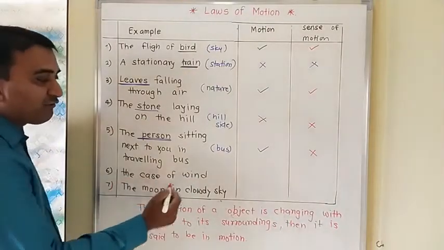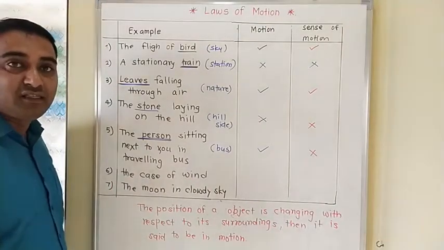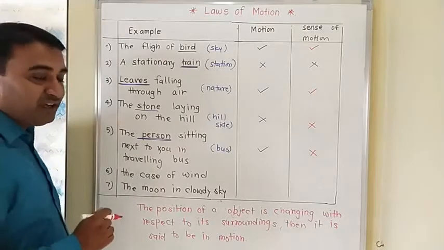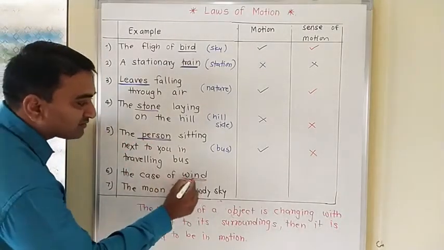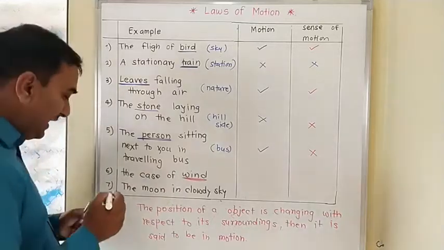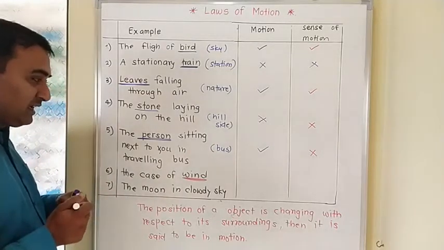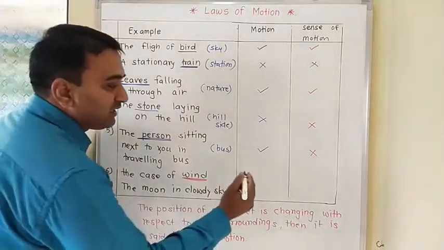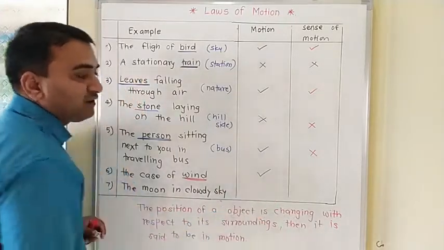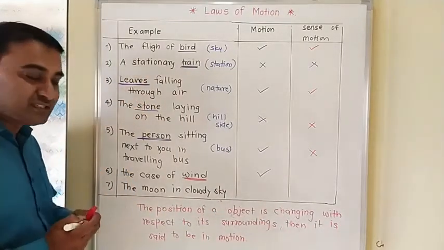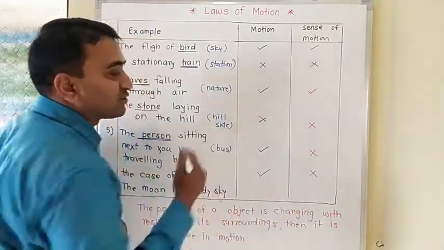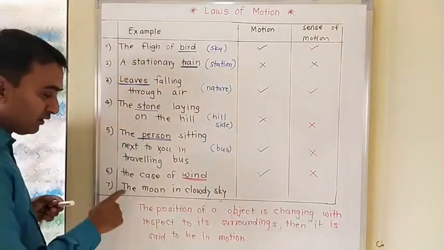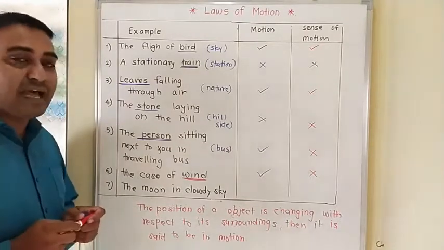The sea of wind, the wind is blowing, but here we are not able to see the object, that is, the wind is the object now. And as wind is the object, as the wind is blowing, definitely motion is there, but we are not able to observe it, that is, the sense of motion. Again one, the moon in cloudy sky.